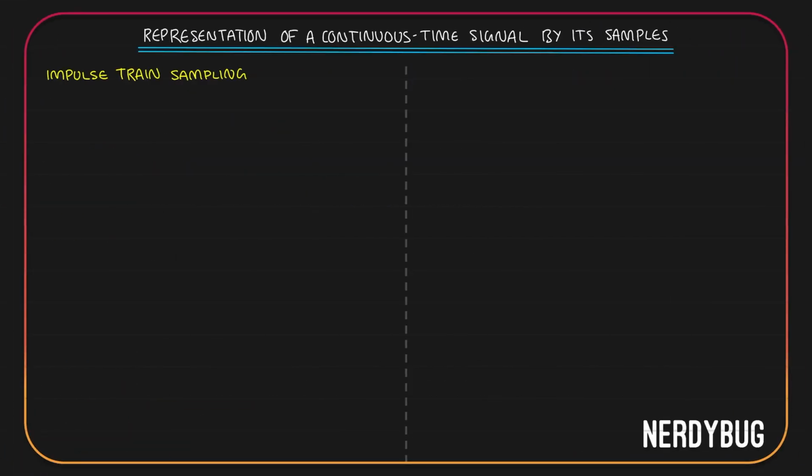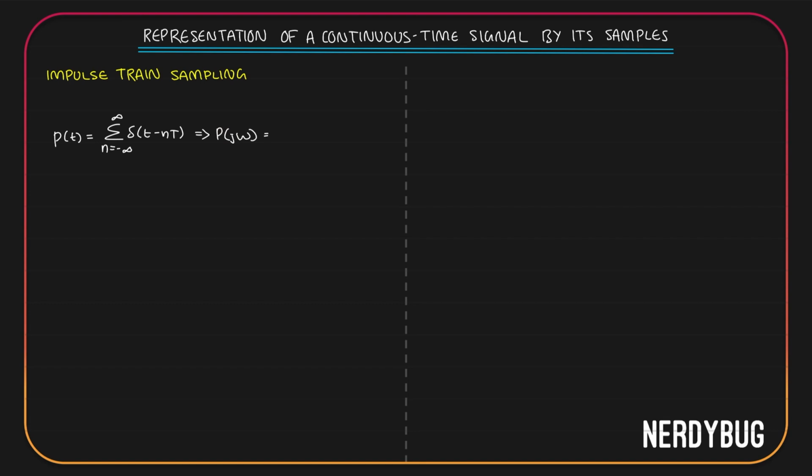We wrote the periodic impulse train as a summation. P of t is summation from n equals minus infinity to infinity delta of t minus nT. Now I want its Fourier transform P of j omega.